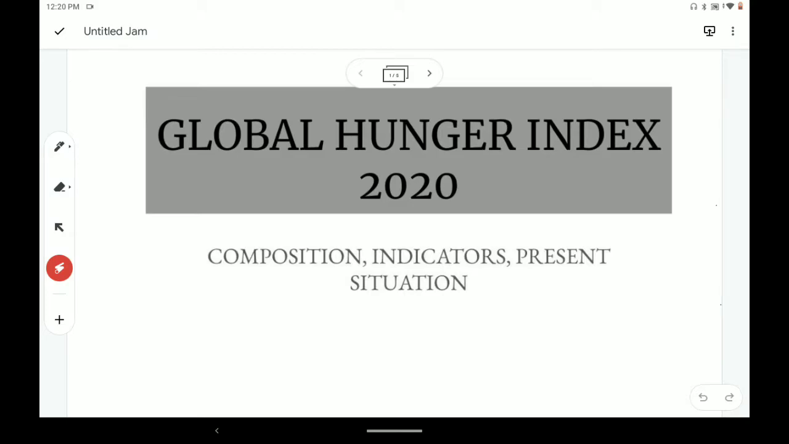Not only should we know India's rank, but we should also know how this index is calculated and what indicators are taken. So please watch this video till the end.